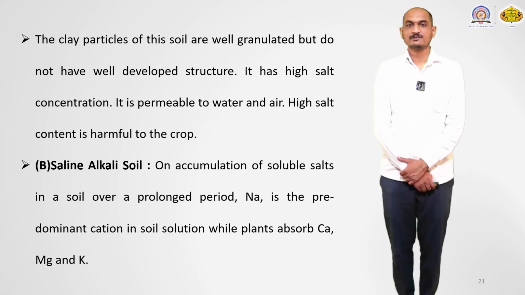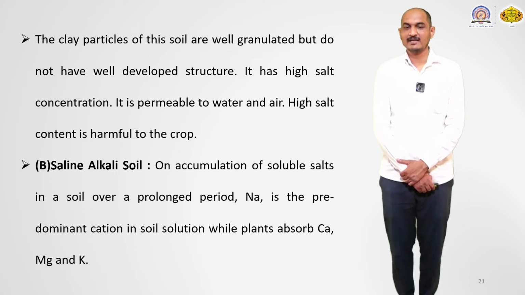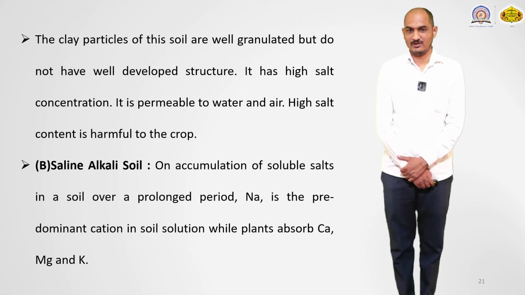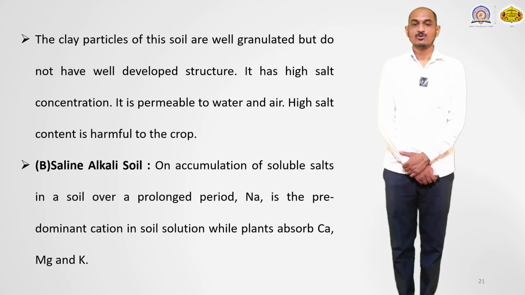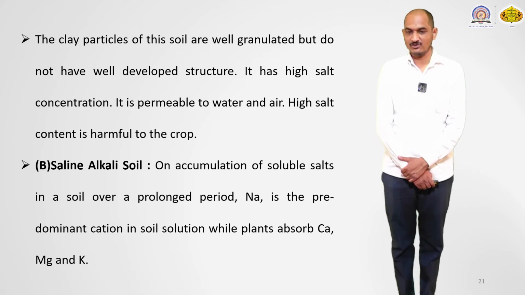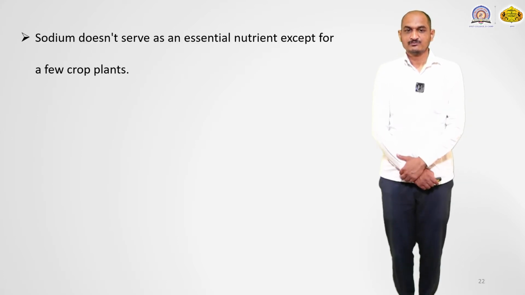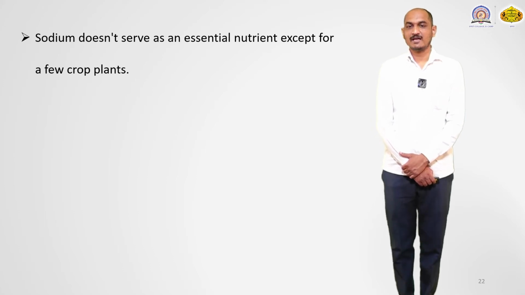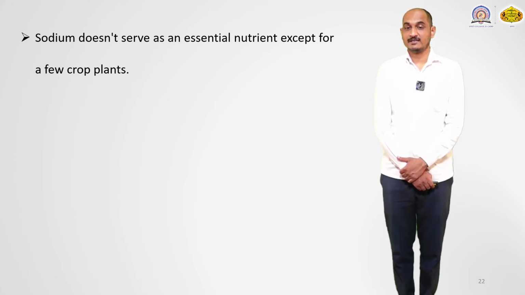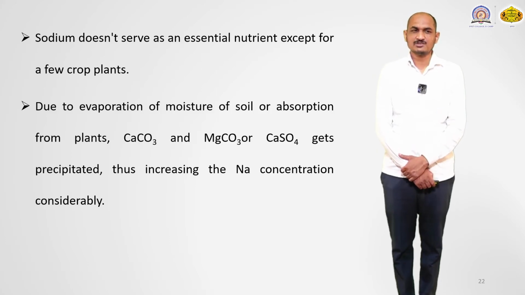We know that this is about the first group, the saline soil. The next group is the saline alkali soil. We know that on accumulation of soluble salt in the soil over a prolonged period, sodium is the predominant cation in the soil, while the plant absorbs calcium, magnesium and potassium. Sodium does not serve as an essential nutrient except for a few crop plants. It is not essential to every plant.